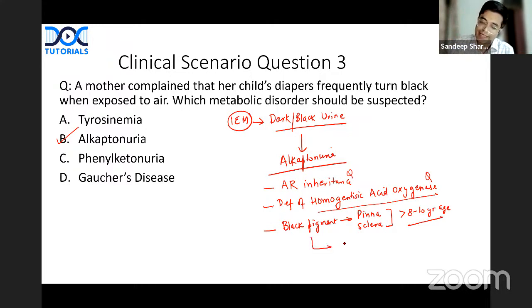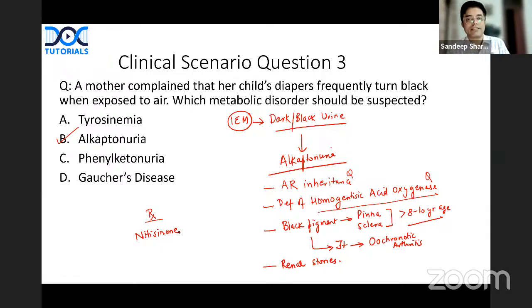This pigment can get deposited in the joints also. And many of these children can have black renal pigment stones also. Alkaptonuria does not kill the child, but it severely affects the quality of life. Treatment, you use a combination of nitisinone.